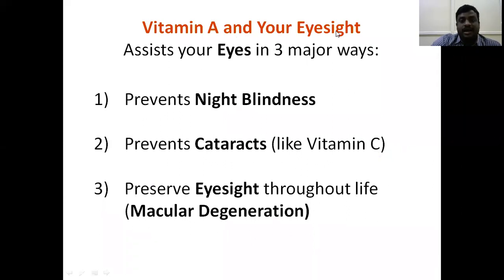Next one is vitamin A and eyesight. It assists your eye in three major pathways: it prevents night blindness, prevents cataracts, and preserves eyesight throughout life. Whenever we are taking a proper amount of vitamin A, that mainly helps prevent night blindness and cataract problems. So we must take vitamin A regularly.